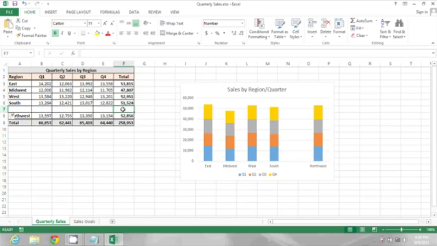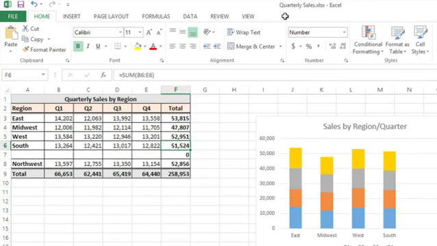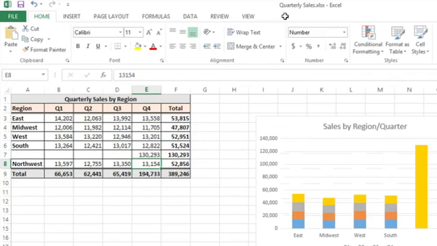There are a couple different ways to fill the formula in. The easiest, though, is to click in that cell where you want the formula and hold down the Control key and press the letter D. That fills the formula down from the cell above. So the cell above was the sum of B6 through E6, and this one is B7 through E7. And as I enter values, I'll see that formula solution update.